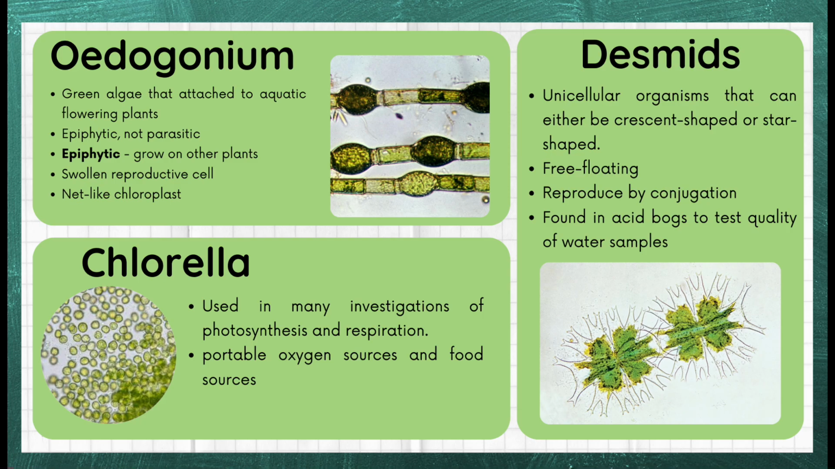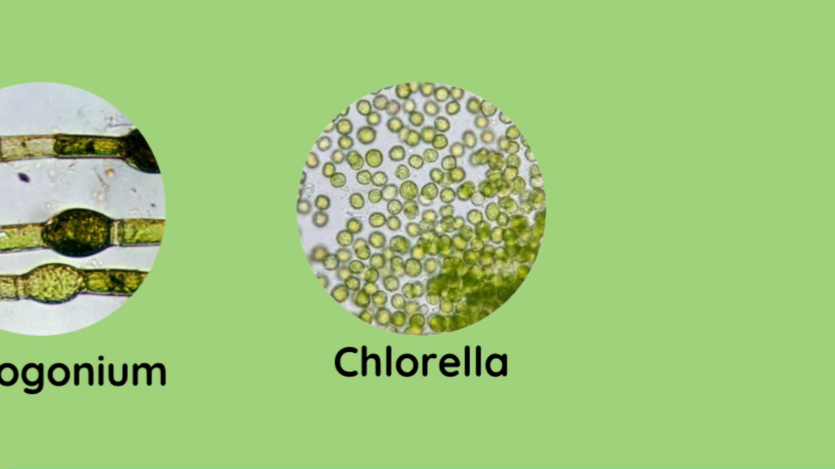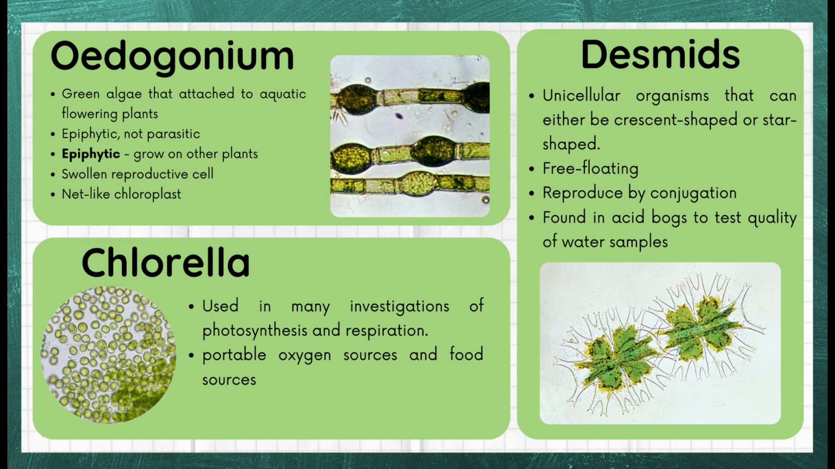Oedogonium. They are green algae that attach to aquatic flowering plants. They are epiphytic, not parasitic, which means they grow on other plants but do not drain their nutrients. They contain swollen reproductive cells and net-like chloroplast. Chlorella. They are used in many investigations of photosynthesis and respiration, also used as portable oxygen sources and food sources. Desmid. Unicellular organisms that can either be crescent-shaped or star-shaped. They are free-floating, reproduce by conjugation, and are found in acid bogs to test quality of water samples.